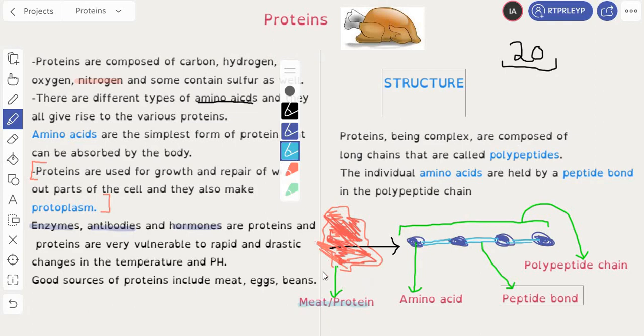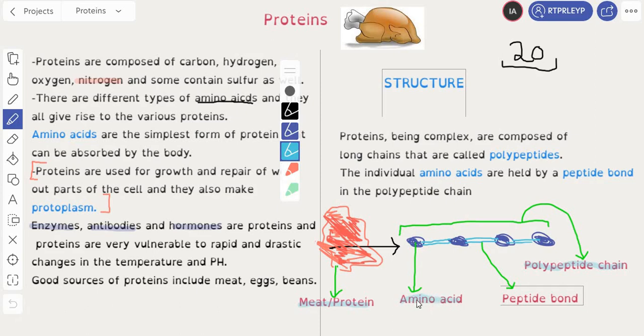Now when we get a magnifier or a microscope to look a bit more closely at this, you'll find a long chain. This long chain is called a polypeptide chain. This is the chain, or in other words, your protein. But it gets deeper. Let's have a deeper look at this. Now we said that your proteins are made up of individual amino acids. Well, these purple dots are the separate amino acids. They could be different from one another, different types, and there could be many of them, a number of them. So these are your amino acids.